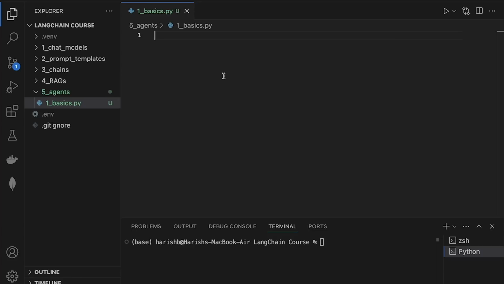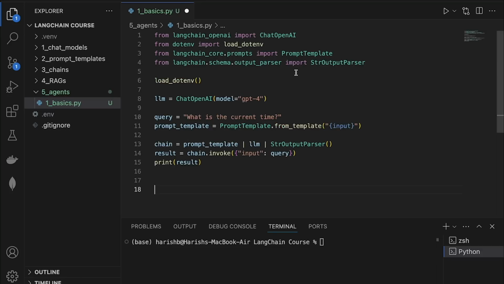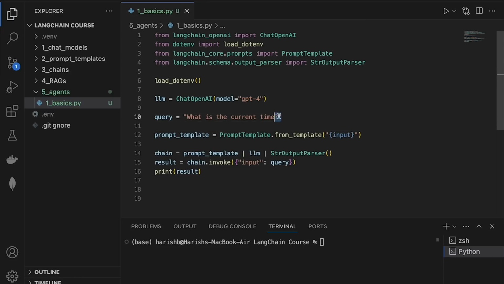So now I'm going to copy paste some code right here. So all that we've done here is loading the environment variables, initializing the LLM using the GPT-4o model again. And I have this question I want to ask to the LLM. What is the current time? Now this query, we're providing this as an input to the chain so that this gets converted into a prompt and gets sent to the LLM.